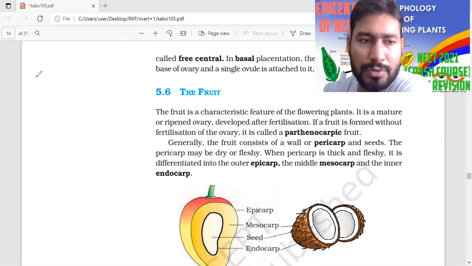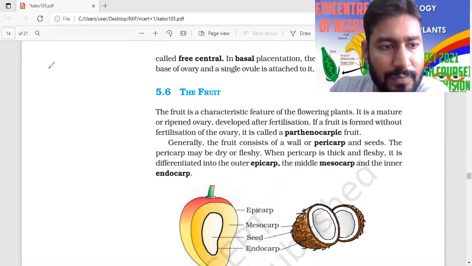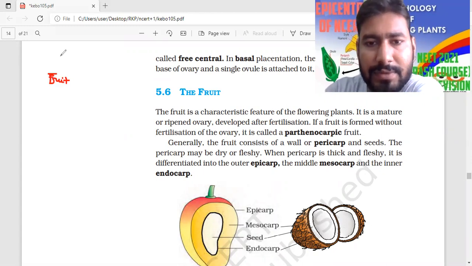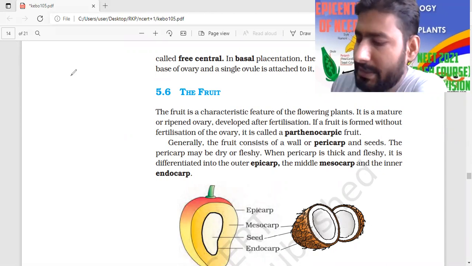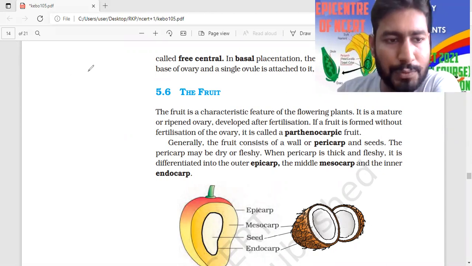So now we are going to talk about the classification of fruit. So look here, that is the fruit. This has been classified. Just a minute. It is not looking good, so wait again. We are going to describe the fruit.